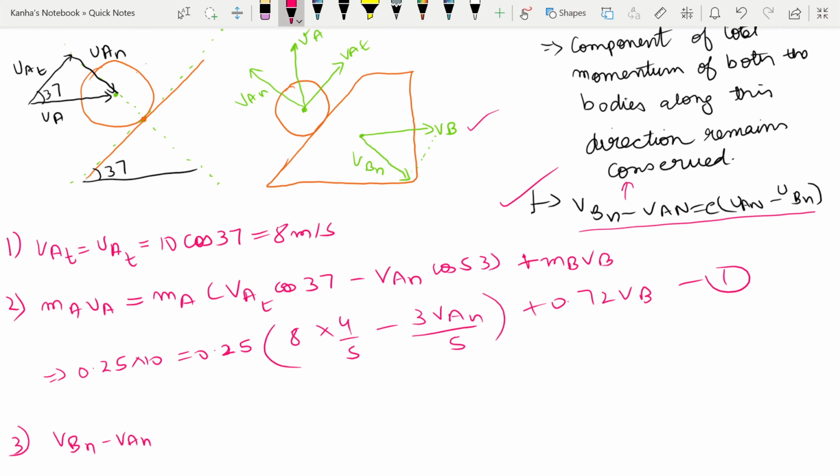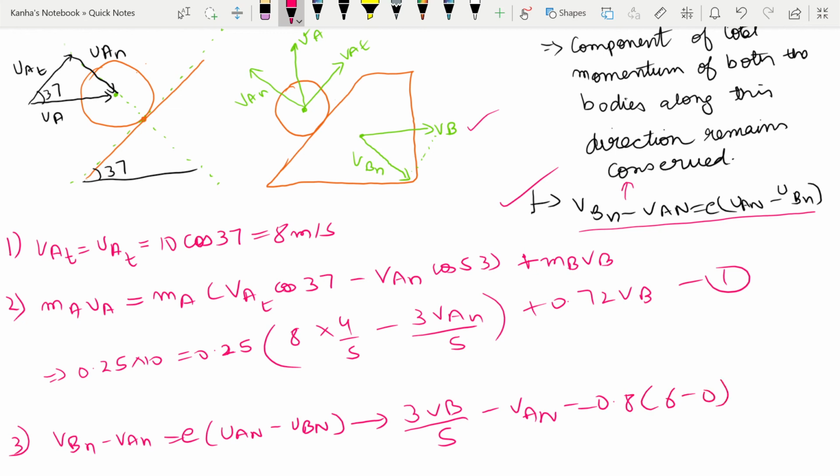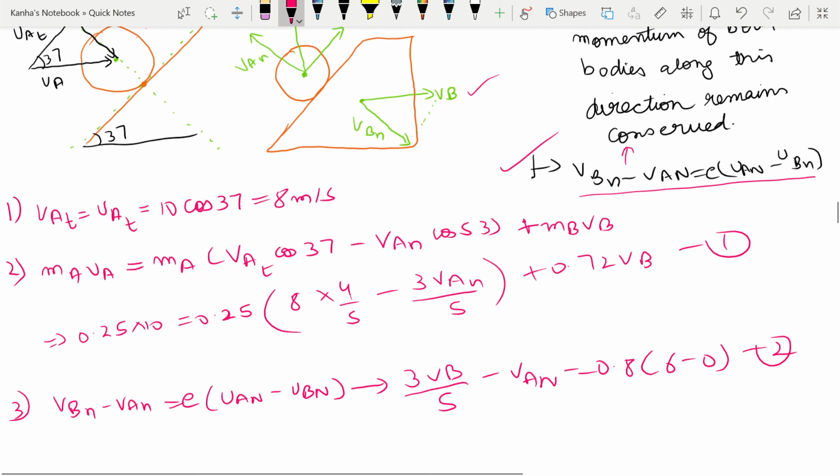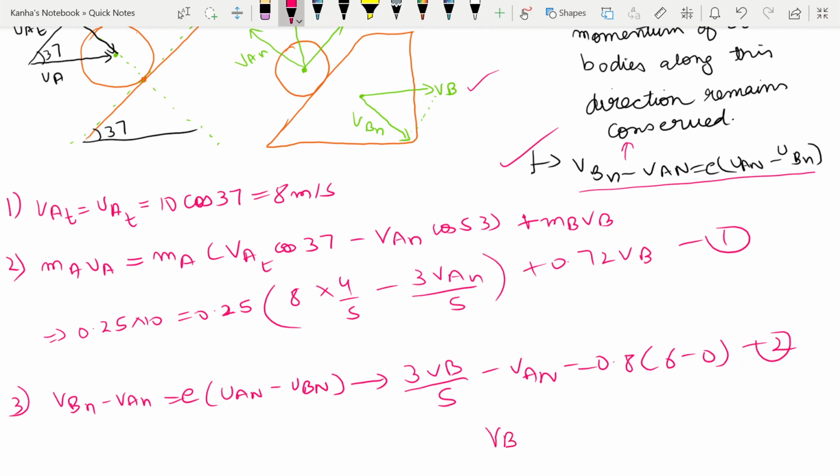But for the restitution case, you will only apply it in the normal direction because it's relating to elasticity of the objects. So you have VBN minus VAN equal to UAN minus UBN. That implies 3VB by 5 minus VAN is equal to 0.8 into 6 minus 0. Using these two equations, you can easily see that VB is equal to 2 meter per second.